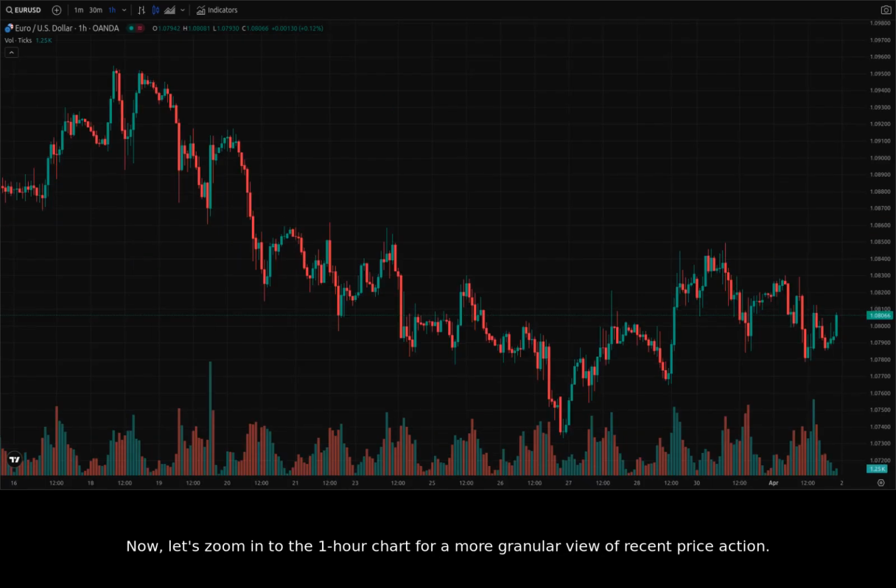Now, let's zoom into the one-hour chart for a more granular view of recent price action. The hourly chart shows choppy trading with no clear directional bias, which suggests market indecision. We can see a recent test of resistance around 1.0779 and a failure to break through. This corresponds to some of the recent posting activity.